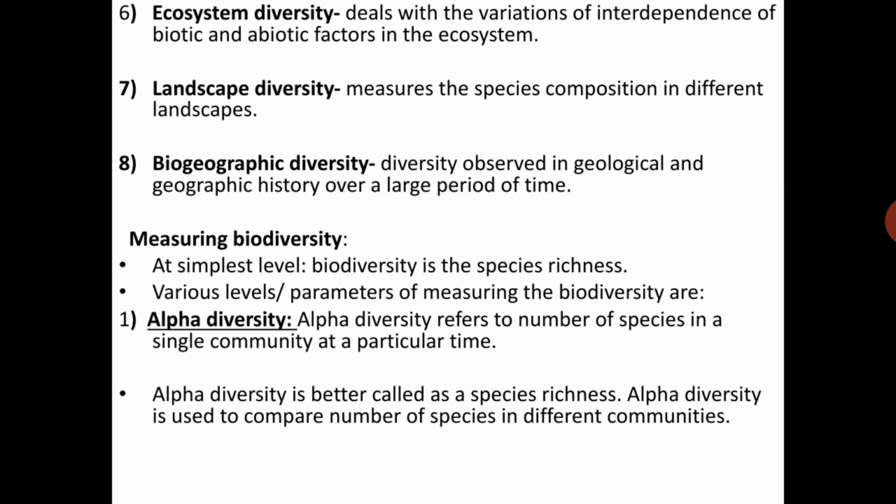So the number of species in a single community at a particular time is alpha diversity, better called species richness.